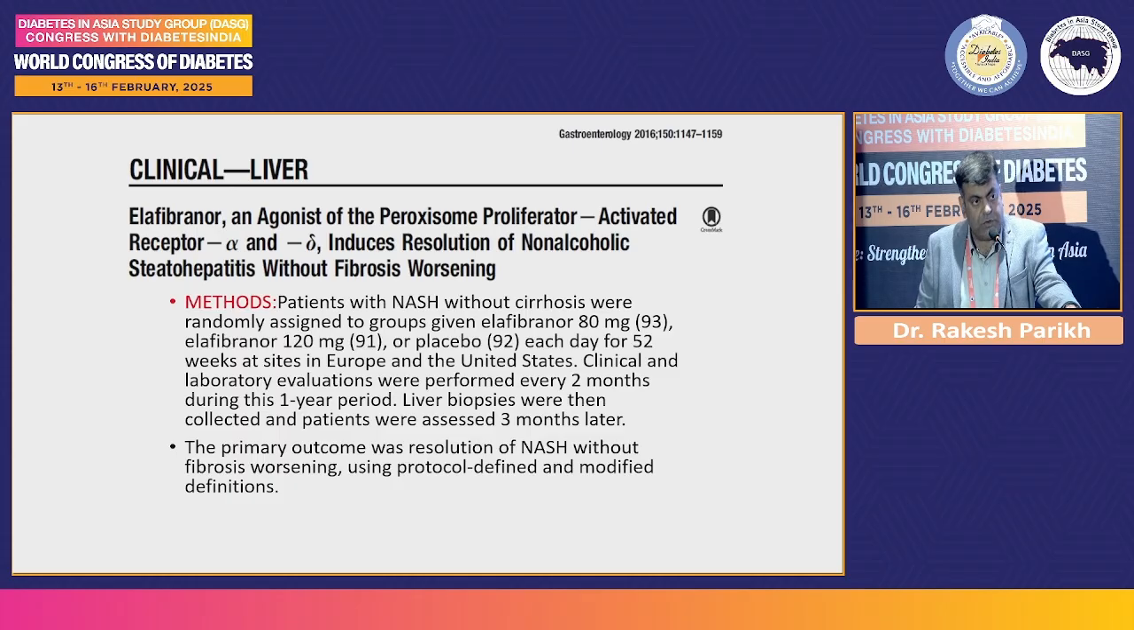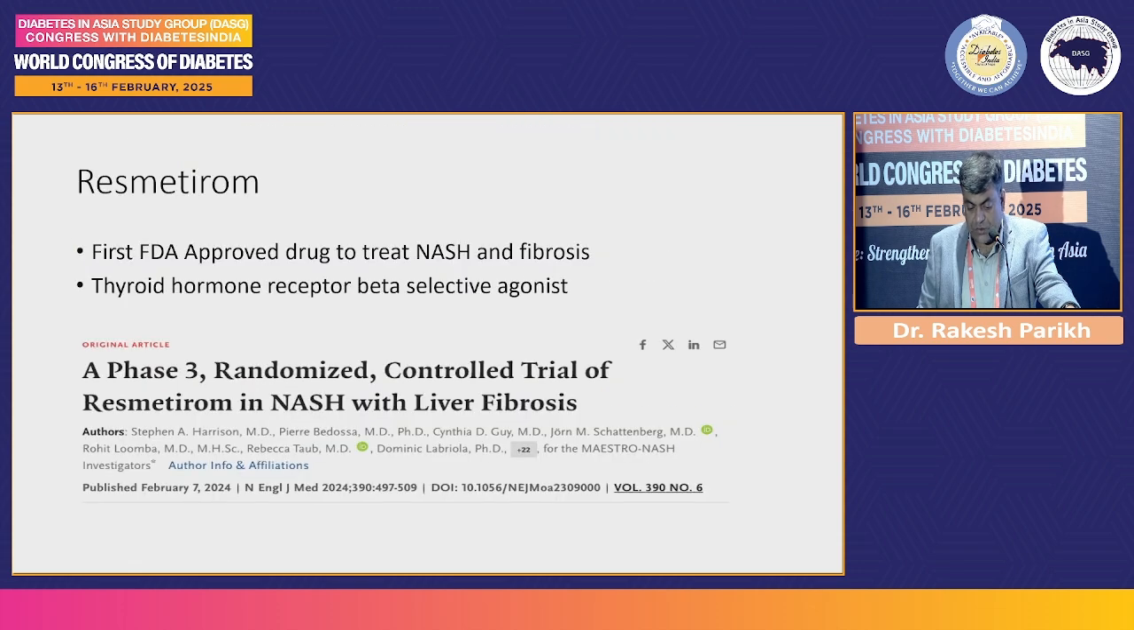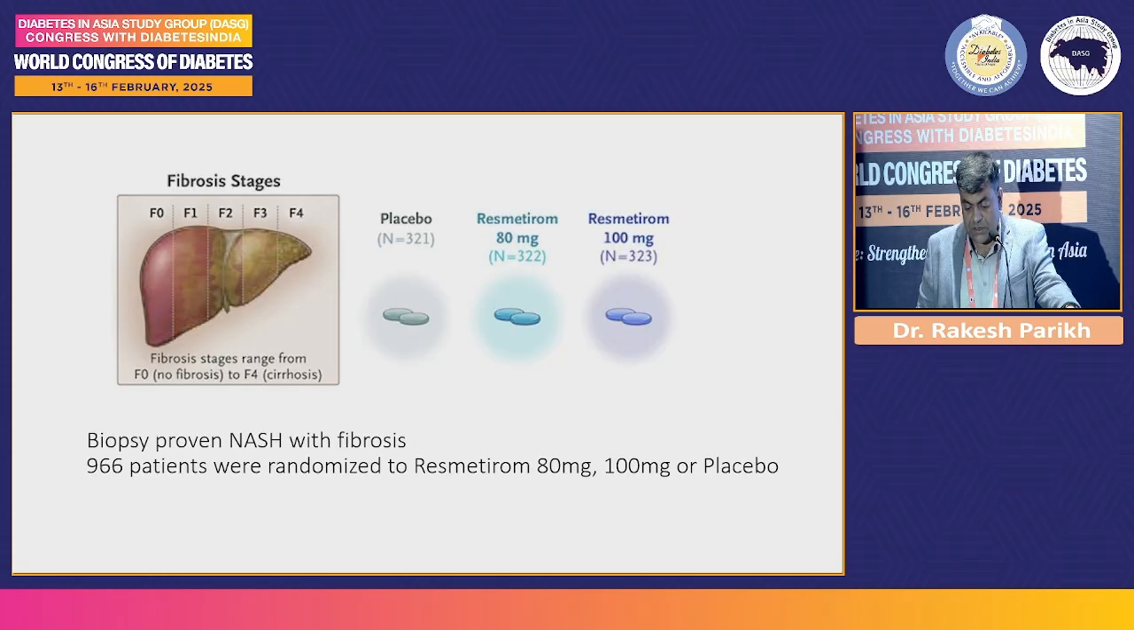Elafibranor is a dual agonist of PPAR receptors, alpha and delta. It works like saroglitazar, and it has been found to be beneficial in reducing the NAFLD score in these patients. Resmetirom is the new drug approved by the FDA, and it works as a thyroid hormone receptor beta selective agonist. This is a phase 3 trial, and based on its results, the drug got approval for the indication MASLD.